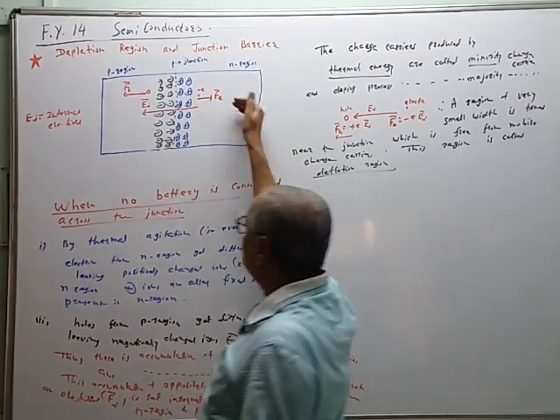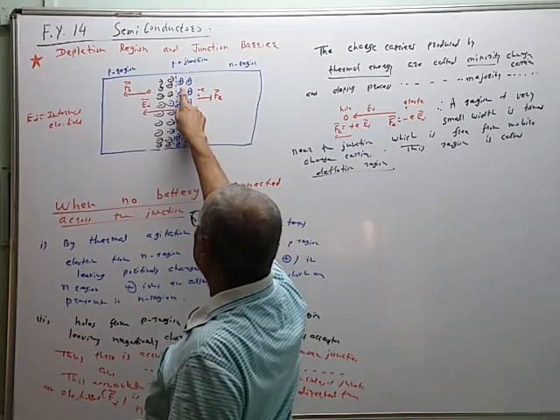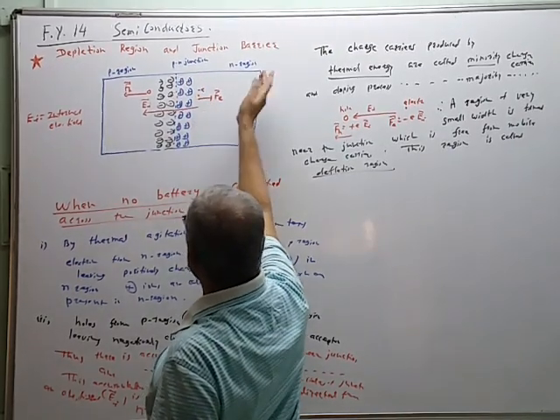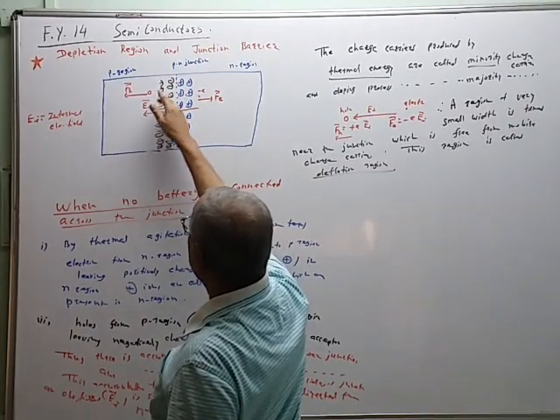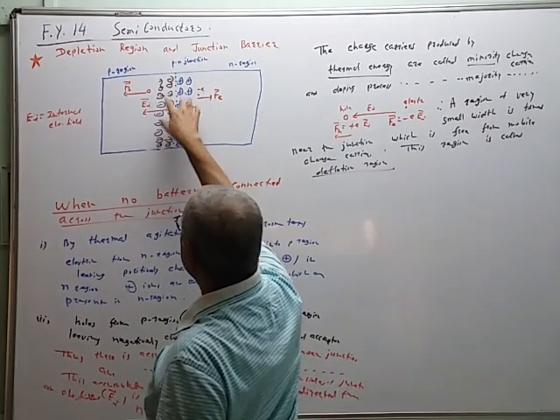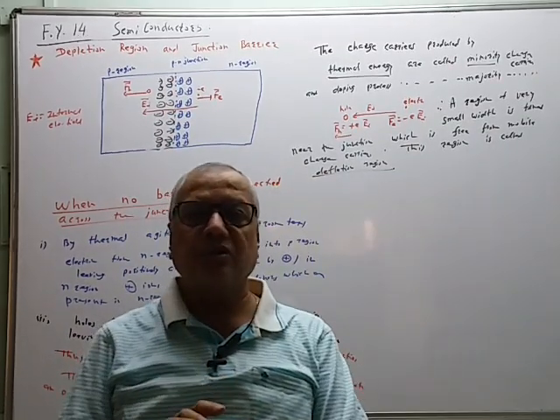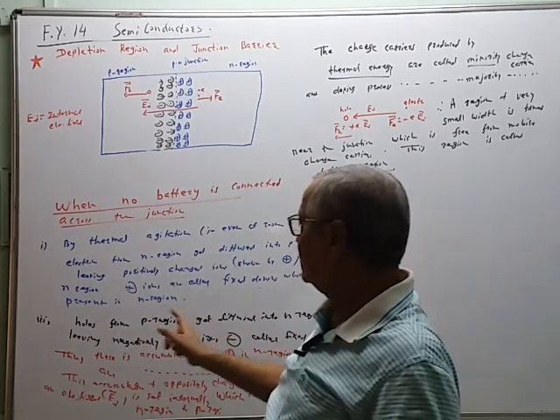One electron gets diffused from n region to p region by the thermal energy. Therefore, it leaves the positively charged ion. So there is a collection of positively charged ion on one side in n region. There is a collection of negatively charged ion on p region. So this collection goes on increasing, and after some time, this process automatically stops. Why it stops? This is the reason.